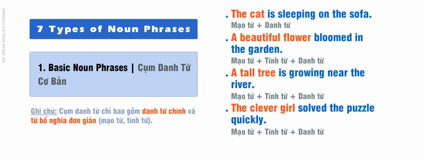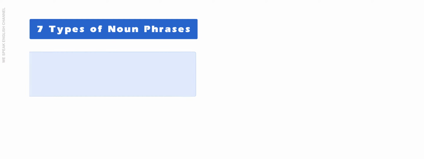A beautiful flower bloomed in the garden. A tall tree is growing near the river. The clever girl solved the puzzle quickly.